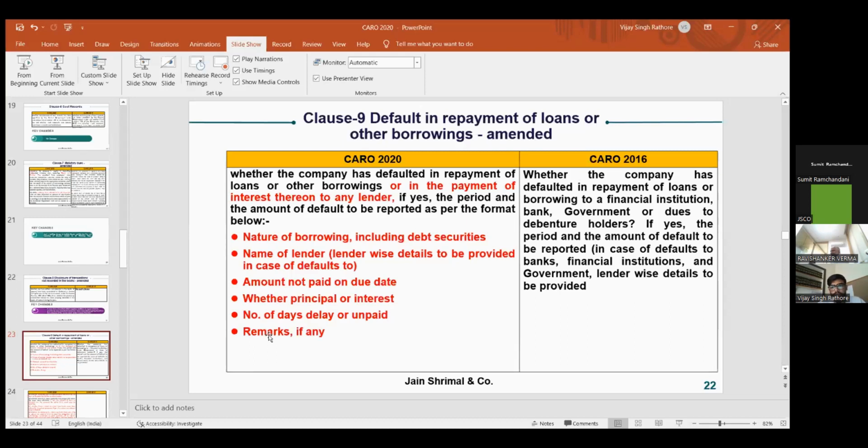Earlier it was written that only loans received from financial institutions were covered by this clause. Now loans from any party are to be covered under this clause. If you have not paid any loan to any person, the following contents have to be reported.